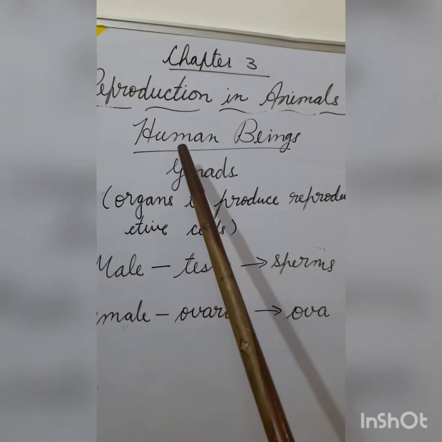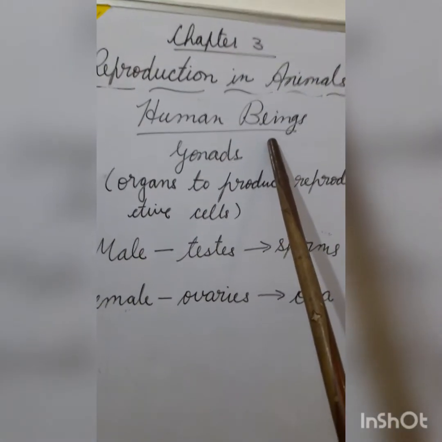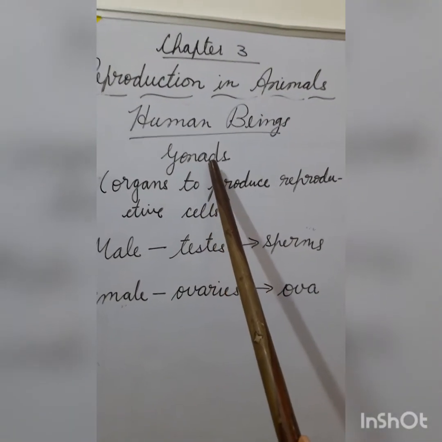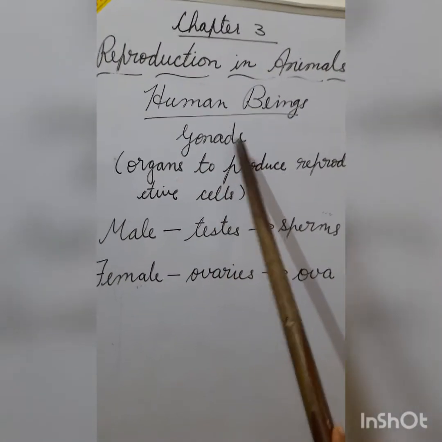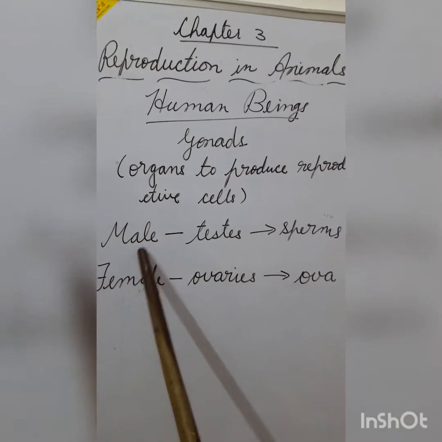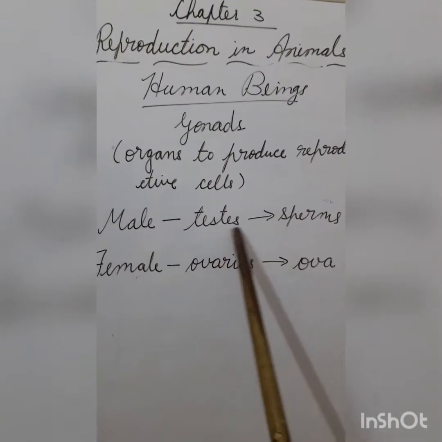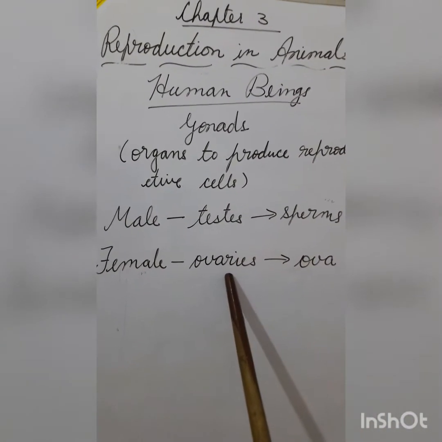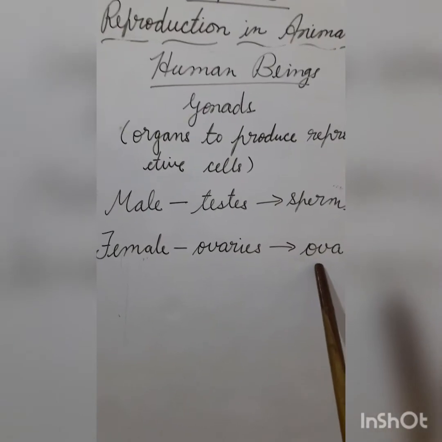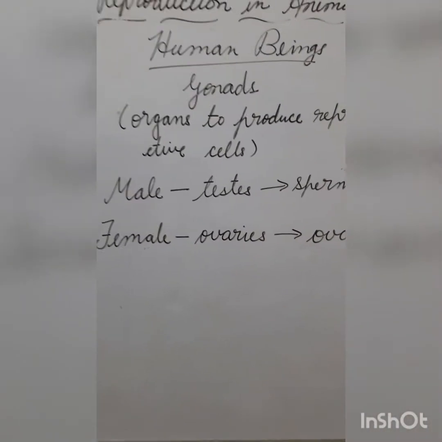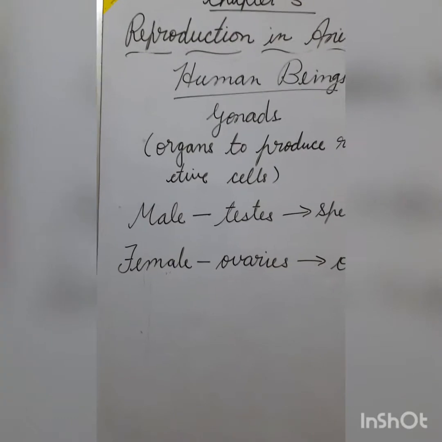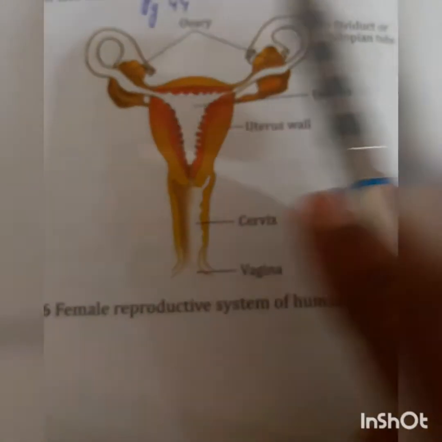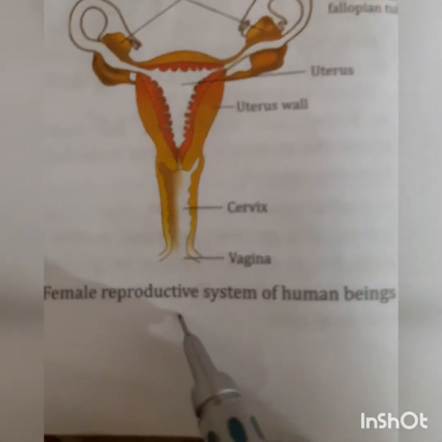Now moving on to reproduction in human beings. Human beings have organs to produce the reproductive cells, which are called gonads. In males, the gonads are the testes, which produce the sperms, and in females, the ovaries produce the ova. So in this chapter we are going to study the details of the female and the male reproductive systems. Now this is the diagram of the female reproductive system.